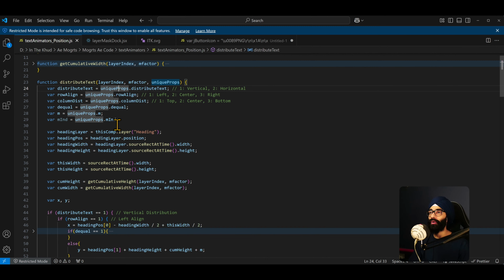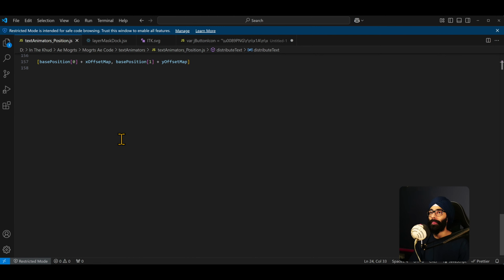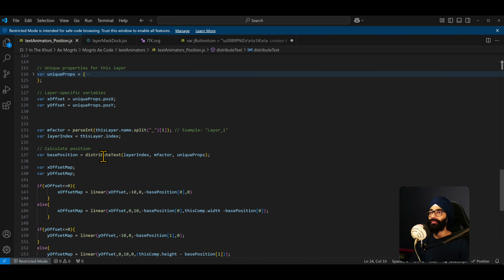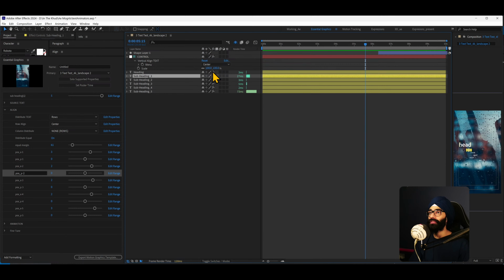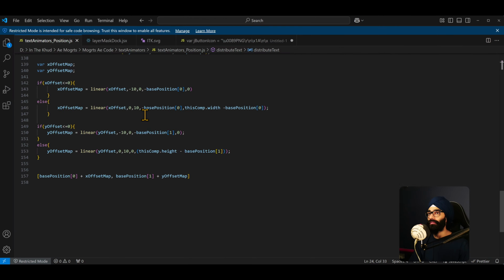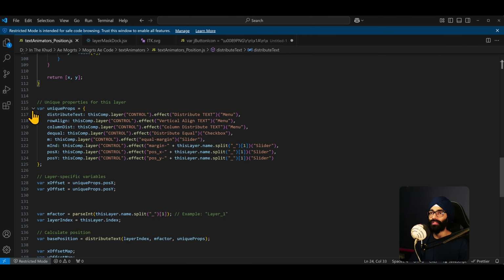Now this unique props.distribute, unique props is an object at the bottom here, and we've done it this way so that if I make some changes to the code here in the position of subheading 1, all I have to do is delete all of the others and duplicate subheading 1, put it down, and it will just work flawlessly. That is because of this unique props.